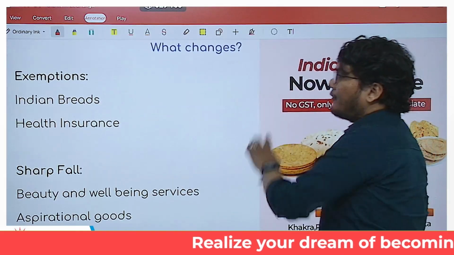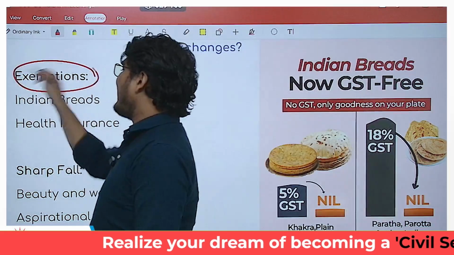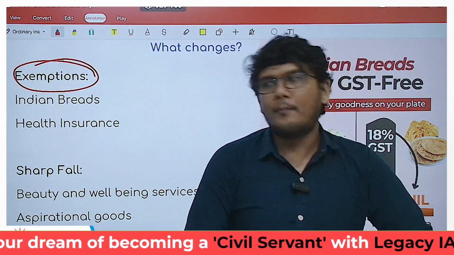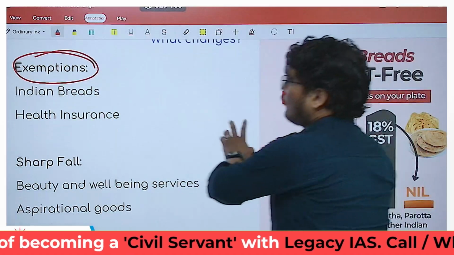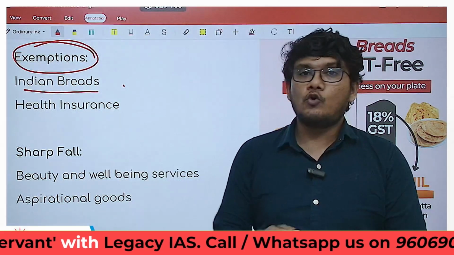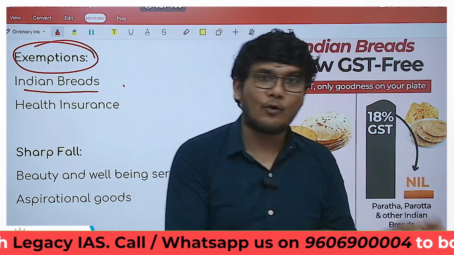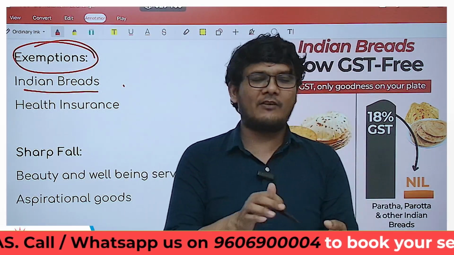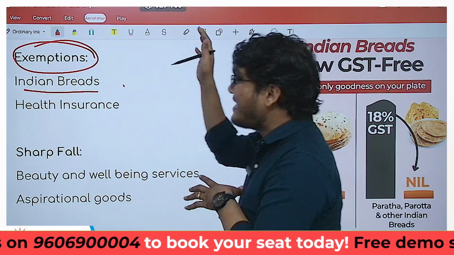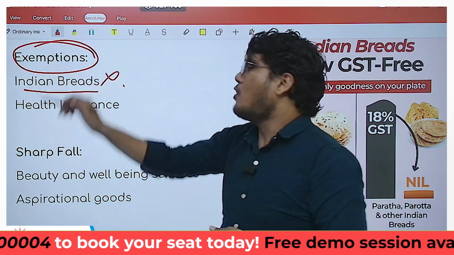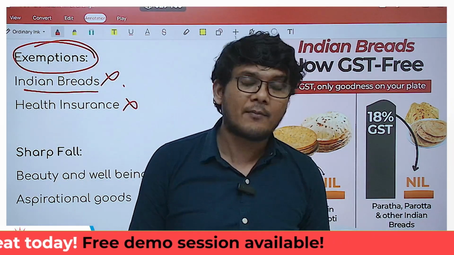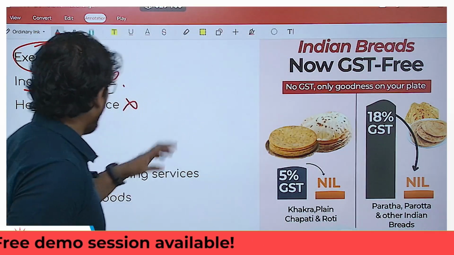Now, if you look at further changes, there are certain exemptions, means certain categories have been exempted from taxation, from the GST. So for example, Indian breads. In Indian breads, you have roti, you have paratha, parota. You see the IDC ad in which they say paratha, parota, any kind of parathas that are Indian breads, they will have no GST. The health insurance will have no GST. So it's probably a good time to get your health insured over here.